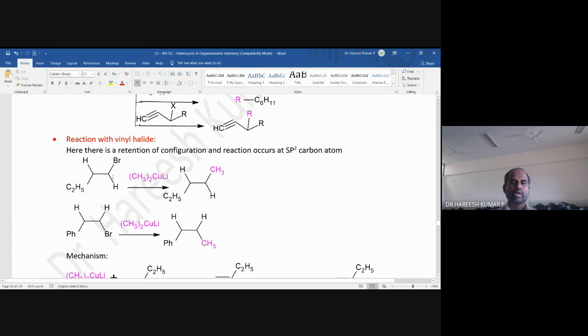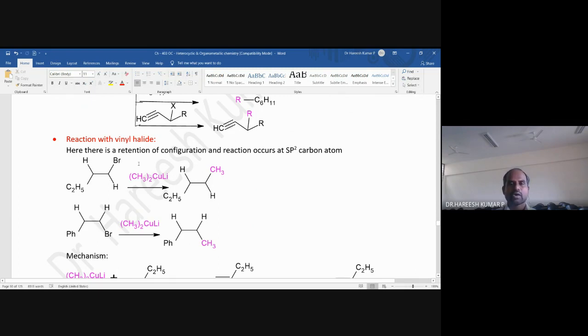Here what is happening, bromine which is attached to a double bond is replaced with CH3. What is the name of this compound? It's lithium dimethyl cuprate. This lithium dimethyl cuprate replaces Br with the CH3. The stereochemistry present in the substrate is retained in the stereochemistry of the product.